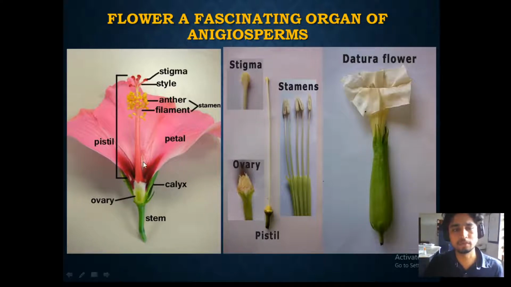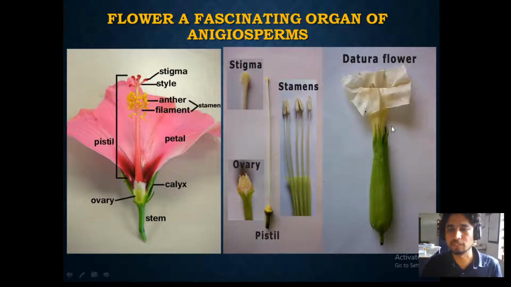So with this hibiscus flower, you can also try this at home. You can separate out these parts of the flower, display them like this, and share a picture of what you have displayed. You can also write the names, like you can identify the stigma and write its name, then pistil, ovary, stamen, and other parts of the flower.